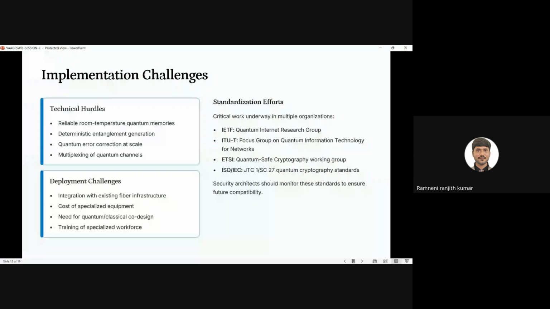Next one is deployment. For the deployment of quantum computers, the hardware cost is high. To prepare the hardware, a major requirement is the cooling system. For cooling purposes, we have to maintain chillers. And the chips are made of gold foils. It is not silicon. So that's why its cost is very high compared to our classical system.